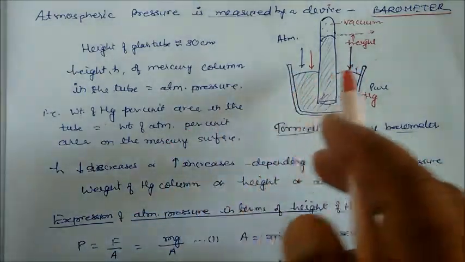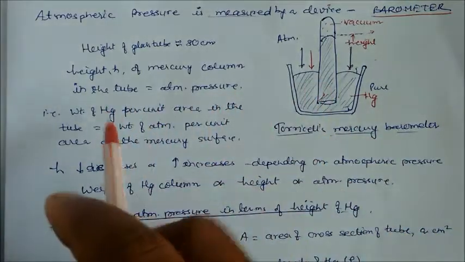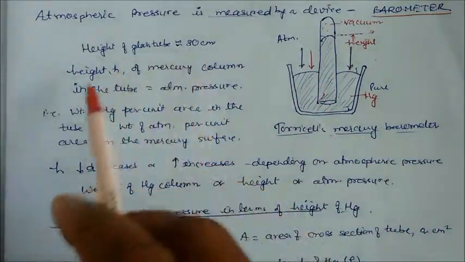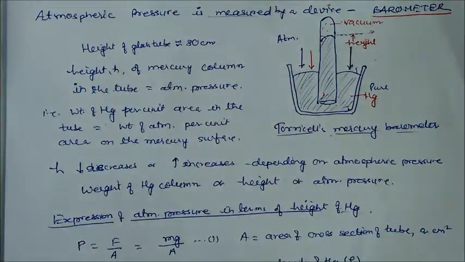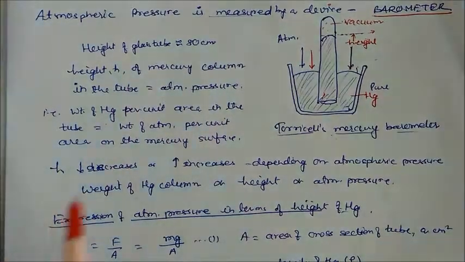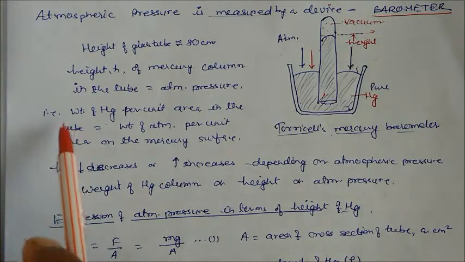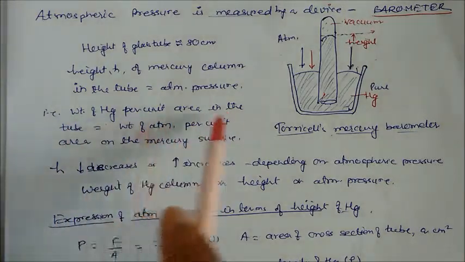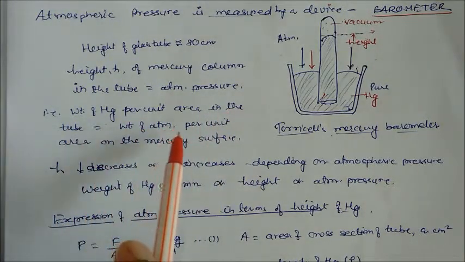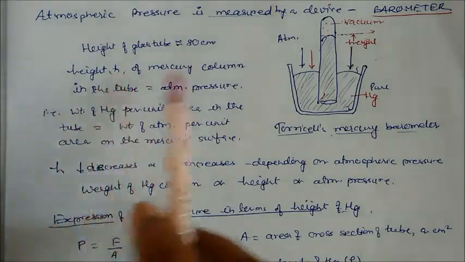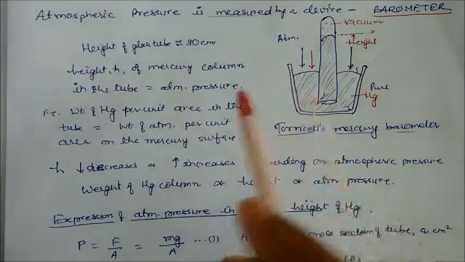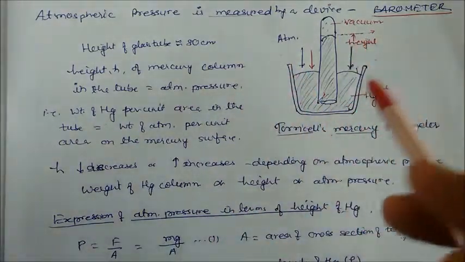What other meaning comes from this? Let us see. The height of the glass tube is 80 centimeters. The height of the mercury column in the tube, the weight of mercury per unit area in the tube, is equal to the weight of the atmosphere per unit area on the surface of the mercury. So the height of the mercury column is actually the atmospheric pressure. This is the meaning of this device.